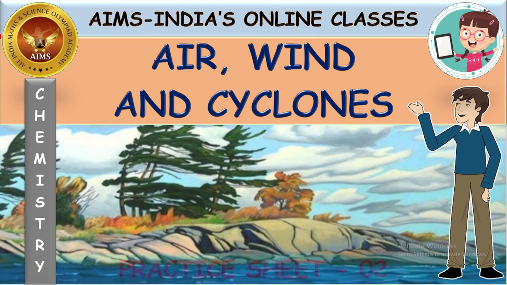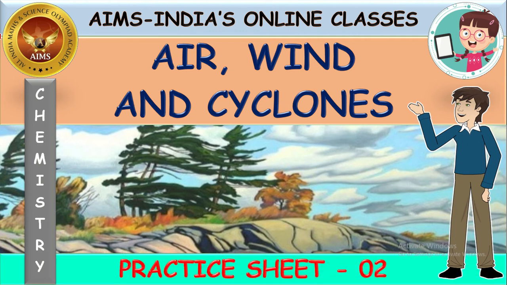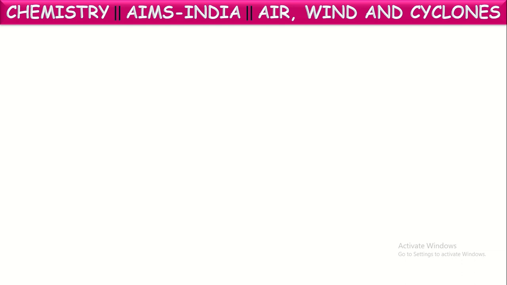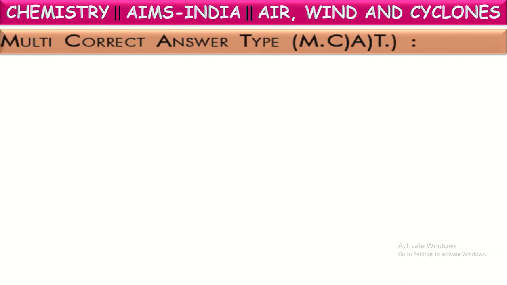So in this session we are going to see practice sheet 2 related to this chapter, which includes different kinds of questions of level 2, including multi-correct answer, comprehension paragraph, matrix matching type, and assertion reason. All these kinds of questions we are going to see from this practice sheet. So let us start this. First let us go through the multi-correct answer type questions.